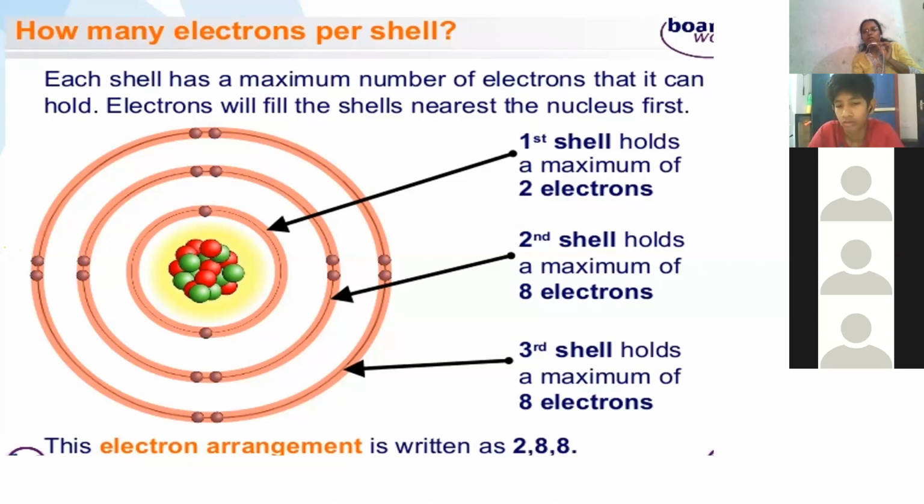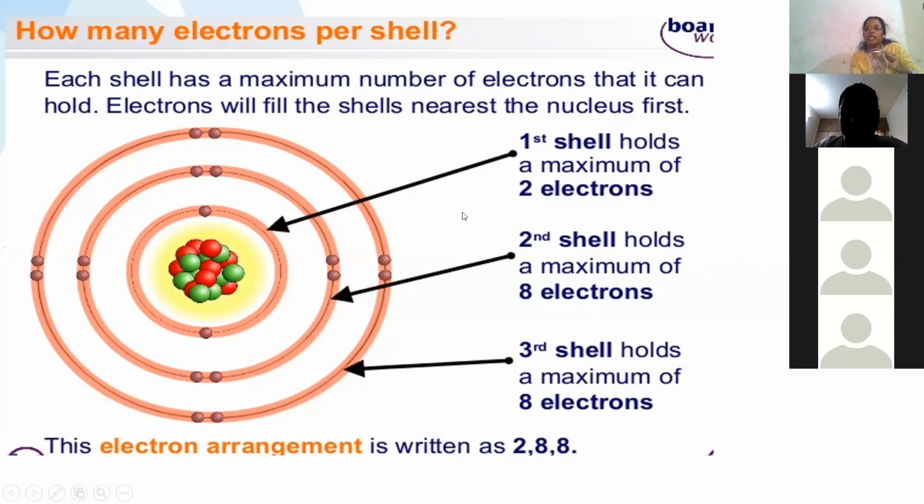Now, if they give you the atom, you have to write the atomic number and electronic configuration. That is the reason in the last class I told you to write the electronic configuration. If you have any doubt, you can just practice. Did you all write that? Only if you write electronic configurations can you draw electron dot structures.